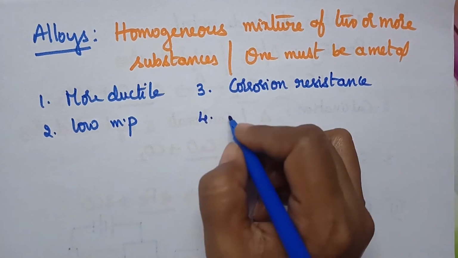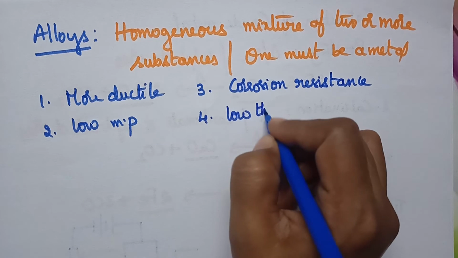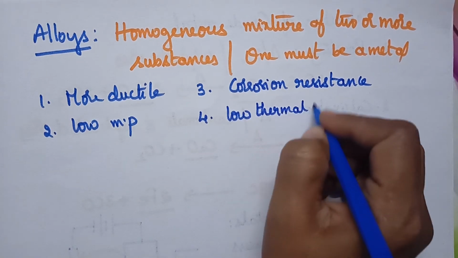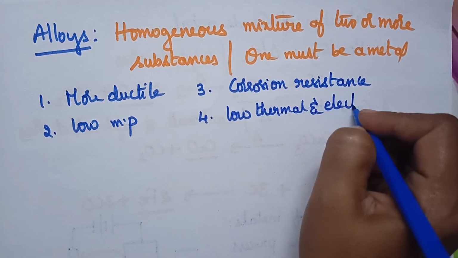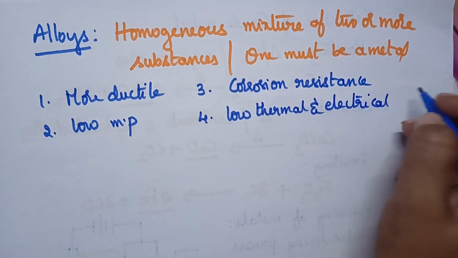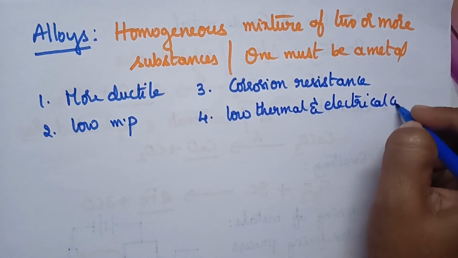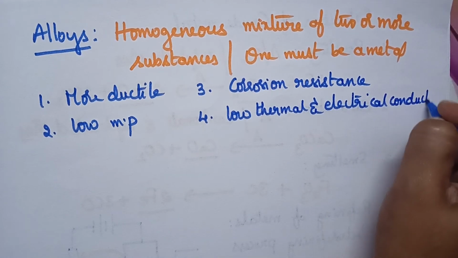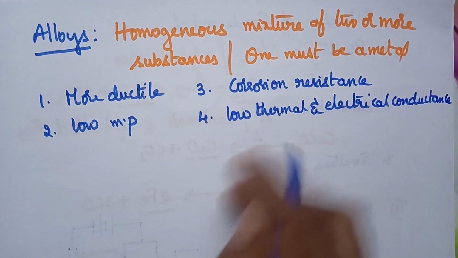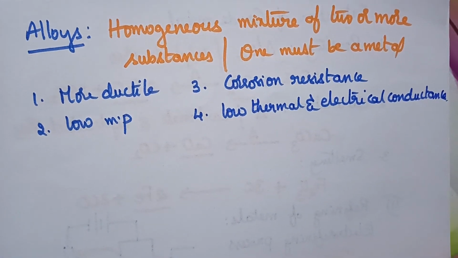At the same time, they have low thermal and electrical conductance. So these are a few properties of alloys.